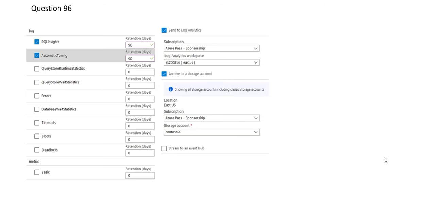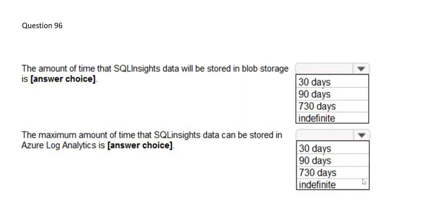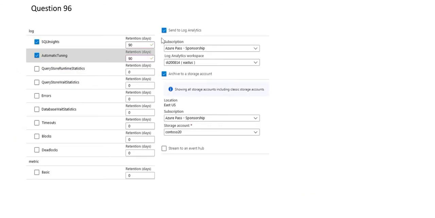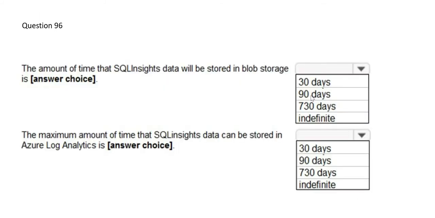So this is a setting and this is a question. Let's see the question first. The first one: the amount of time that the SQL Insights data will be stored in the blob storage. It is asking for how many days it will be stored in the blob storage. Let's look at the setting now. If I see SQL Insights, the retention days is 90, hence this answer should be 90. This is my answer for the first question, 90 days.